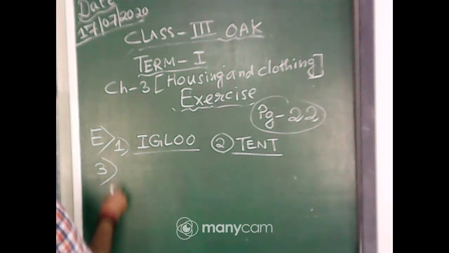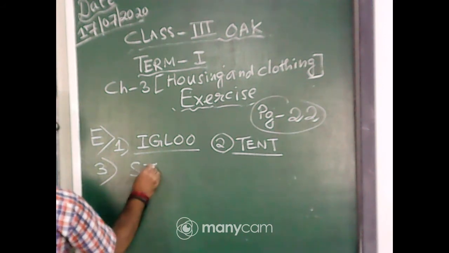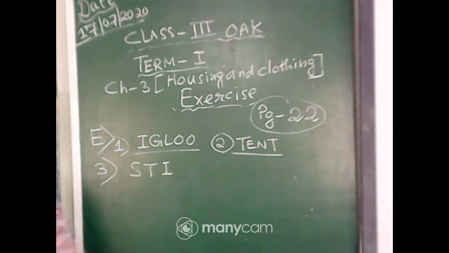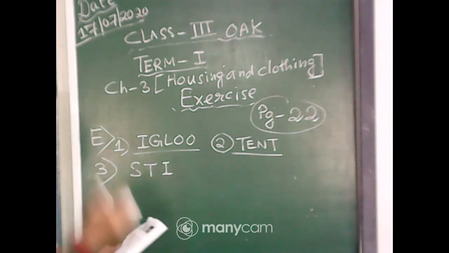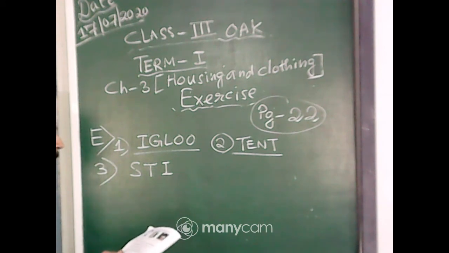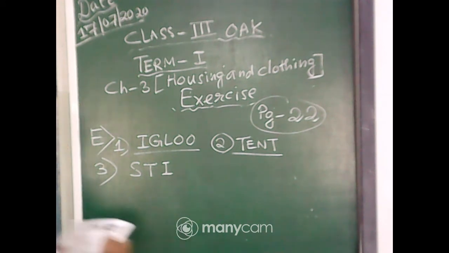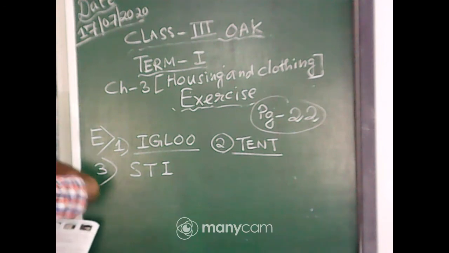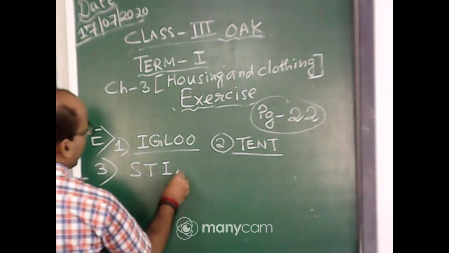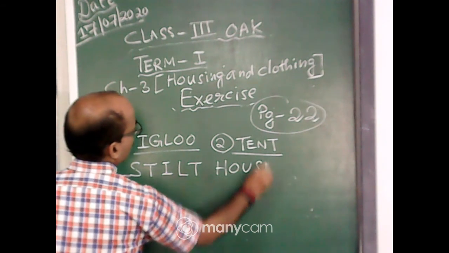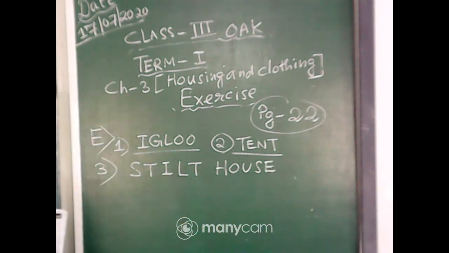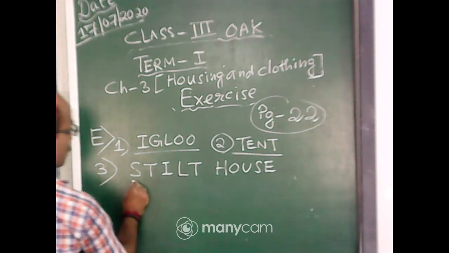Number 3, it is stilt house. Yes, see this house, the height is raised above the ground. It is made above the ground with sticks. It is called stilt house, STILT, stilt house.